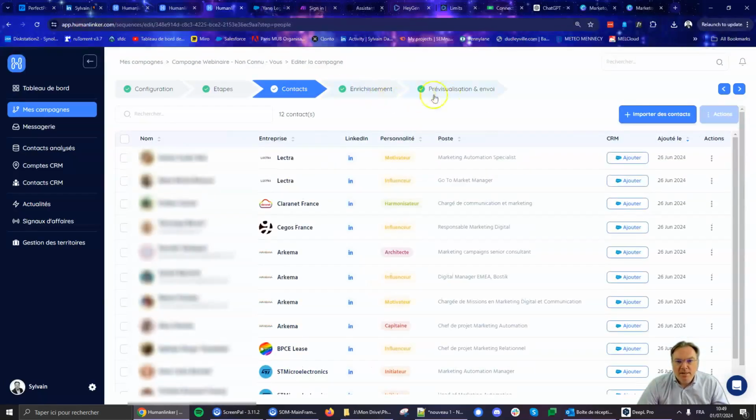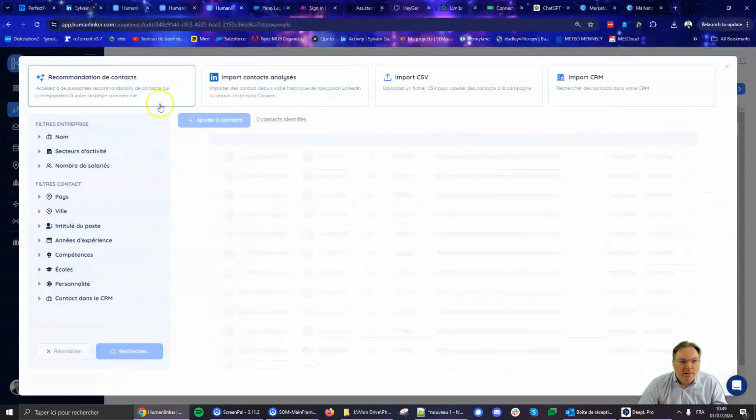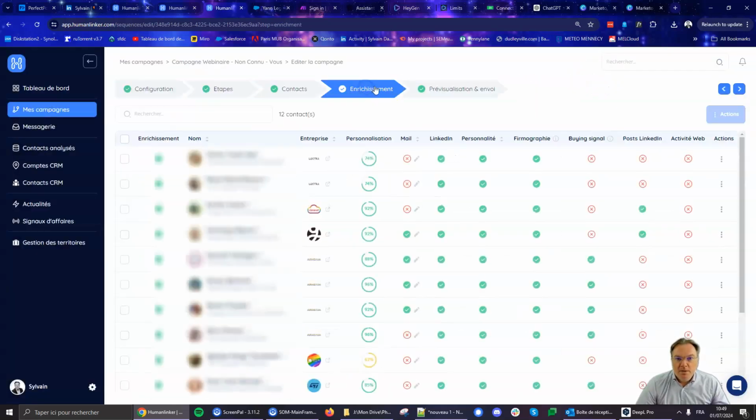For the contacts, I can either use the contacts I already analyzed on LinkedIn, or I can let Human Linker give me some recommendations on some contacts. I can import through CSV or through my CRM if I've connected my CRM to Human Linker. And then Human Linker will enrich the contact with the professional email, the buying signals, the posts, and the web activity so that it can personalize the message.